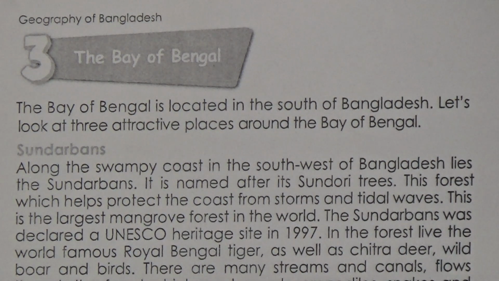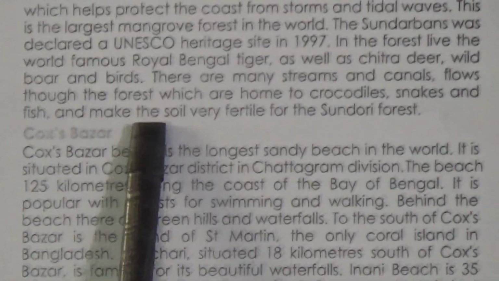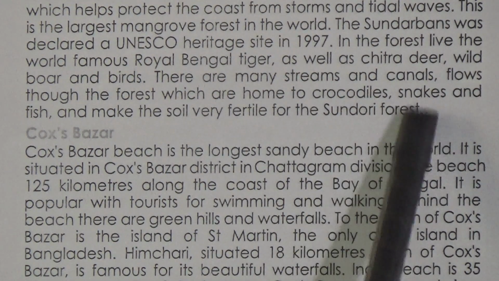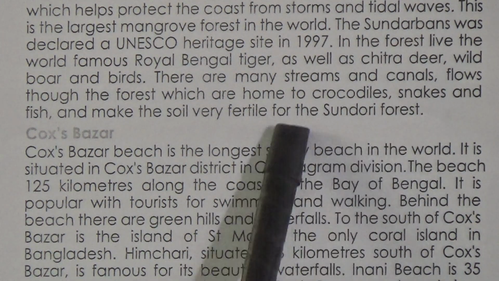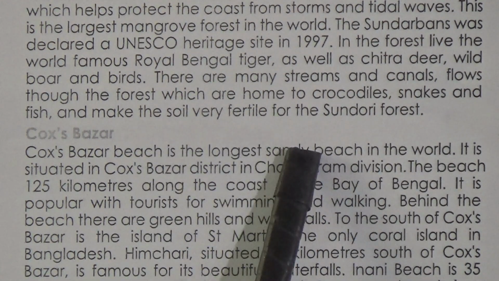There are many streams and canals flowing through the forest which are home to crocodiles, snakes and fish, and make the soil very fertile for the Sundari trees or Sundari forest. As there is Sundari forest, that's why the soil of this area is very fertile.